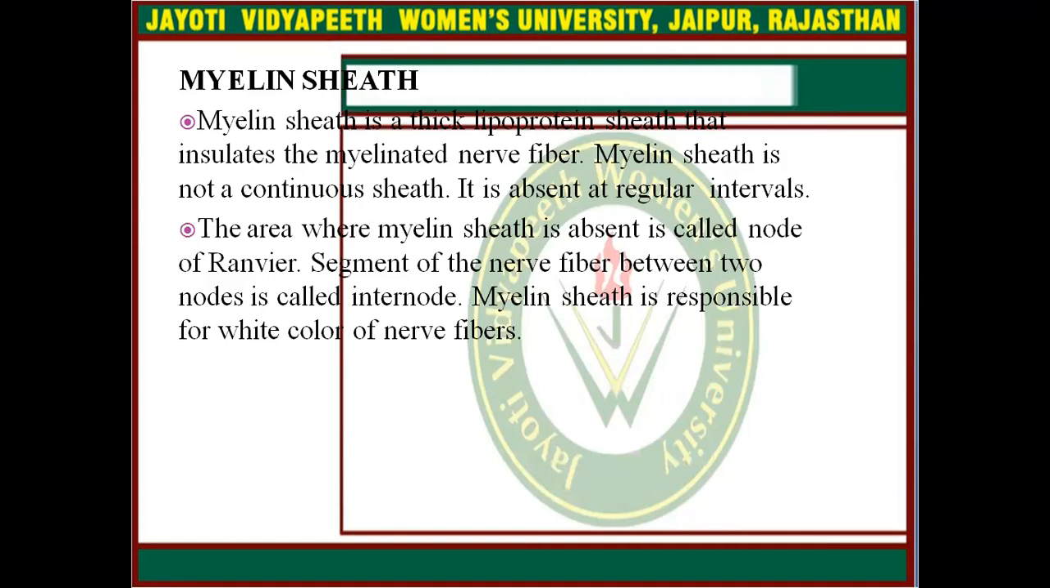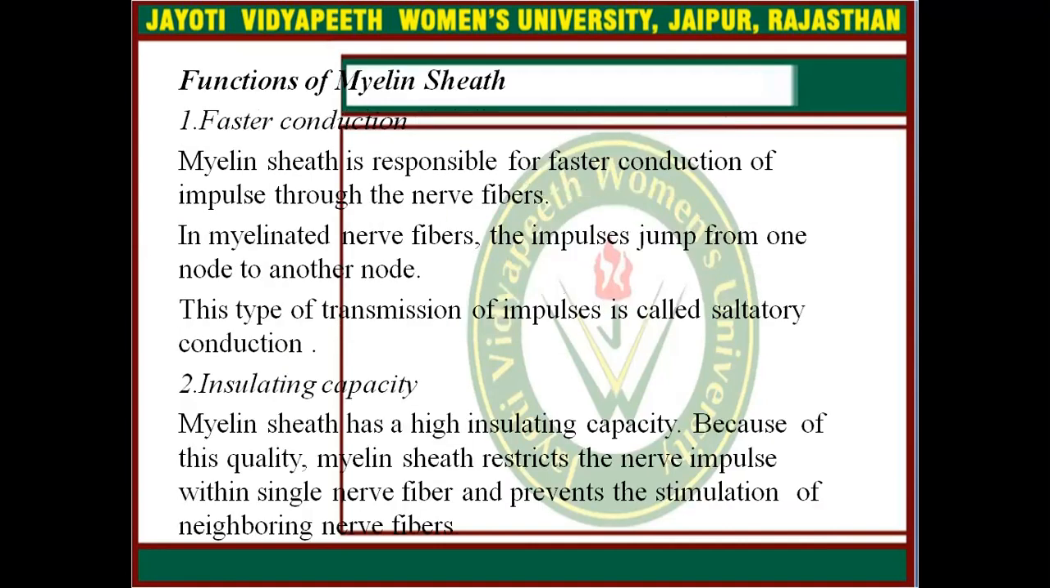Now come to the myelin sheath. Myelin sheath is a thick lipoprotein sheath that insulates the myelinated nerve fiber. Myelin sheath is not a continuous sheath, it is absent at regular intervals. The area where myelin sheath is absent is called node of Ranvier. Segments of the nerve fiber between two nodes are called internodes, and myelin sheath is responsible for white color of nerve fibers. What is the function of myelin sheath? First is faster conduction, and insulating capacity.